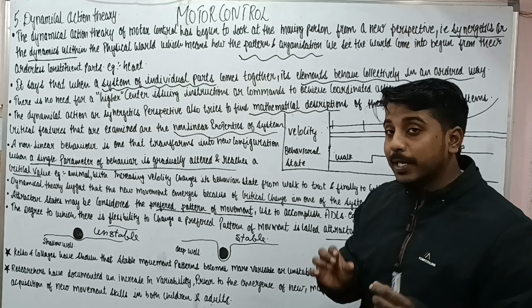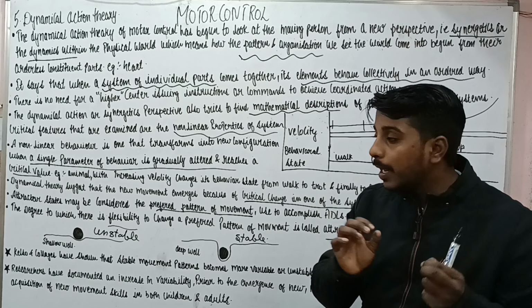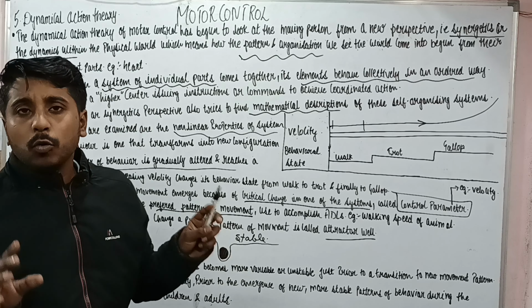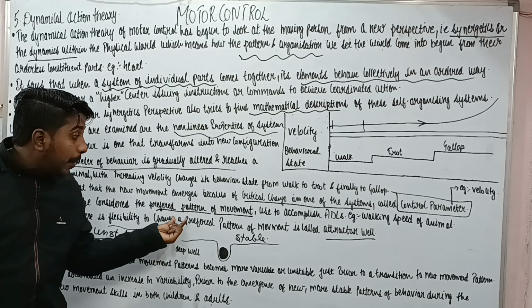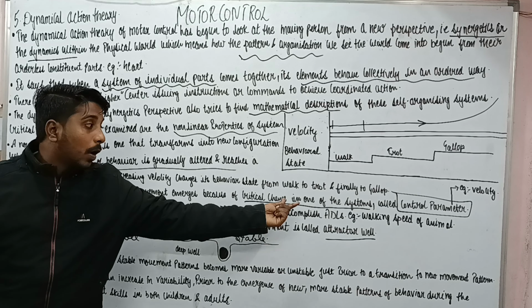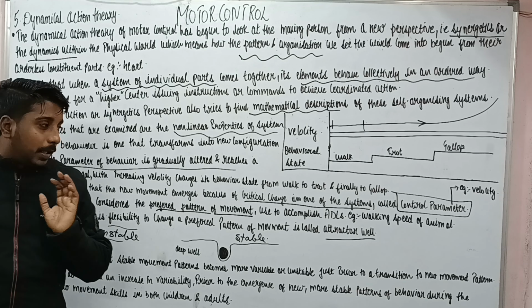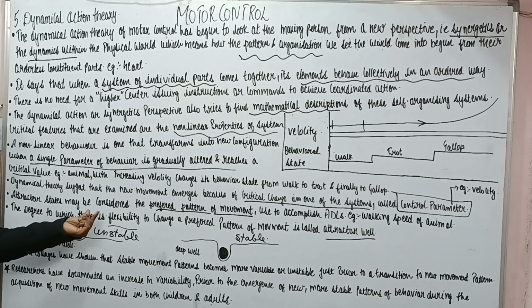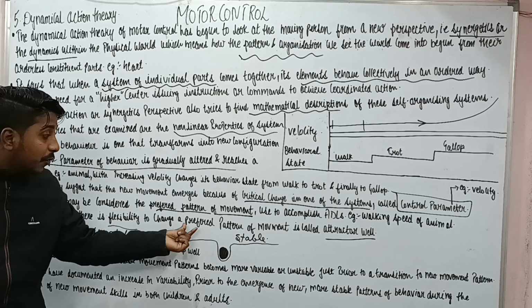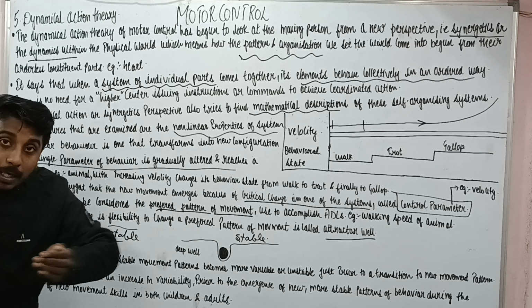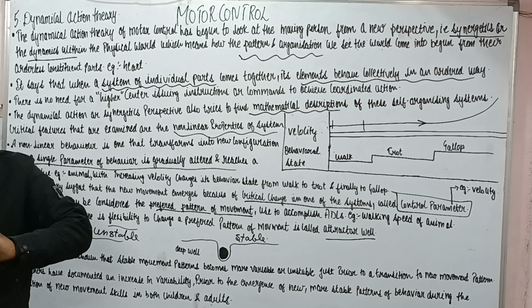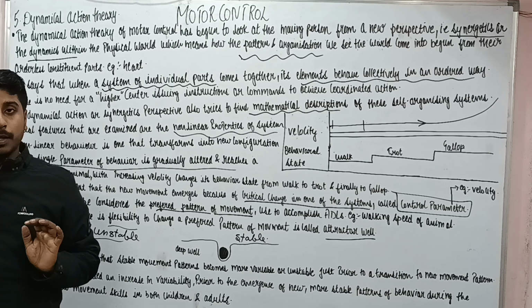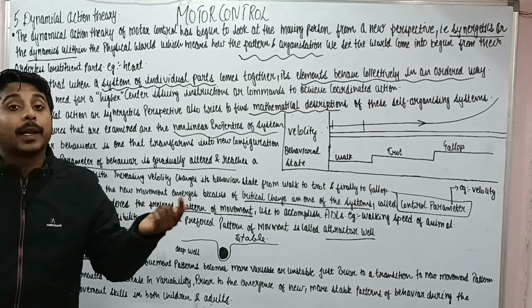So you need to understand it again. What was the attractor state? The attractor state was the most preferred movement to do a particular ADL. Attractor state may be considered as the preferred pattern of movement used to accomplish ADL. Next, the degree of flexibility of change in that preferred pattern, whether it is flexible or not, that is we can change it or not, is called the attractor well.